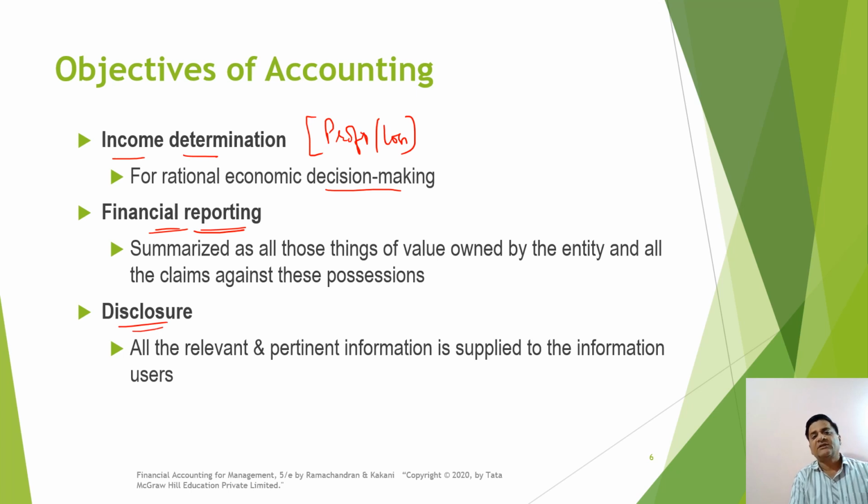Disclosure means all the relevant information which can be of use to the decision makers is to be disclosed. So these are the objectives of accounting: finding out how much profit, communicating this by way of reports, and seeing if there are some transactions which may have a different type of impact on the decision maker's decision. These need to be disclosed in a proper manner.